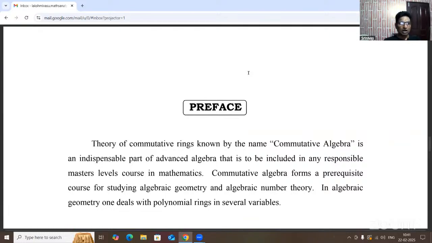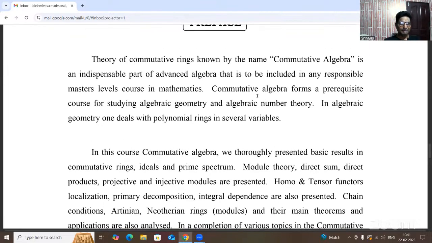Suppose 1 into alpha equals alpha, here alpha being any one of the vectors, so that is alpha belongs to V. And at the same time, A of alpha scalar distributes under vector addition, that is A of alpha plus beta. So here alpha and beta are any two vectors, and A is any one of the field elements. That is A of alpha plus beta equals A alpha plus A beta.